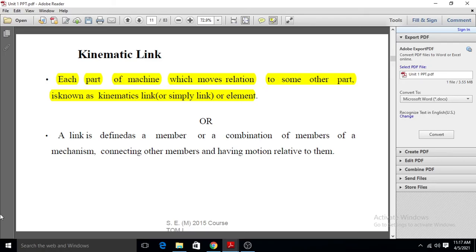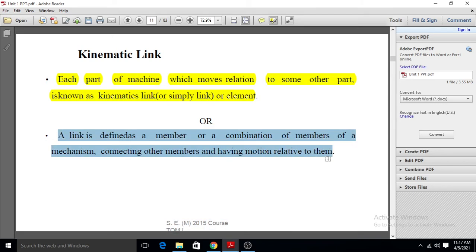Here is another definition: a link is defined as a member or a combination of members of a mechanism connecting to other members and having motion relative to them. Or we will see another definition of the kinematic link.